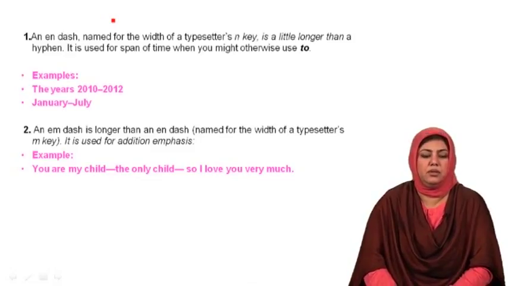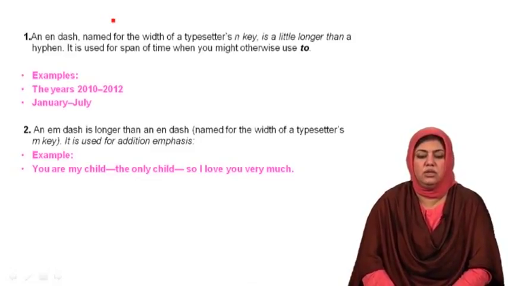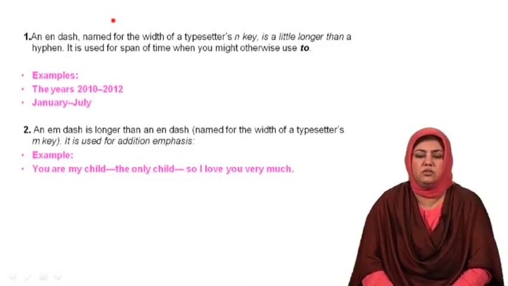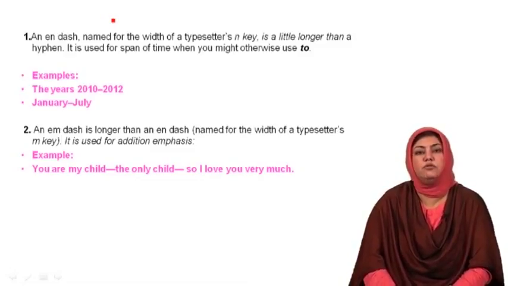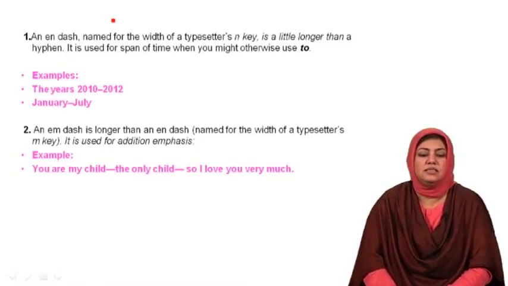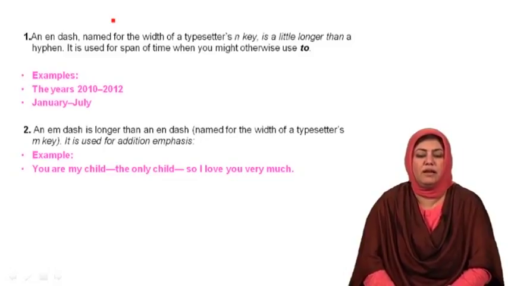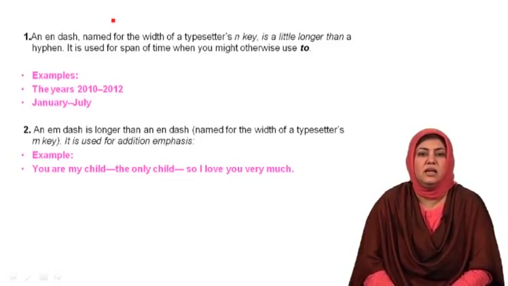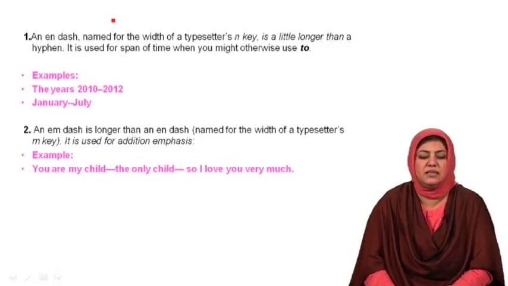Look at the example. You are my child, the only child, so I love you very much. Full stop. You are my child, so I love you very much. This is the original sentence. However, some additional information for emphasis is provided somewhere in between by splitting the sentence and inserting the additional information, the only child.